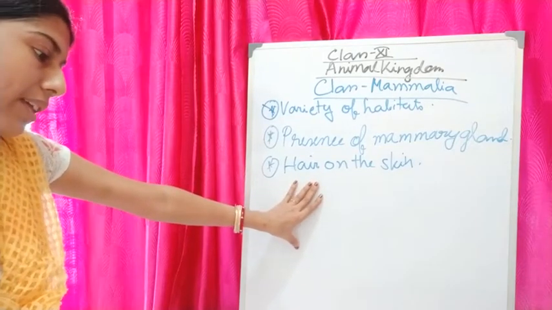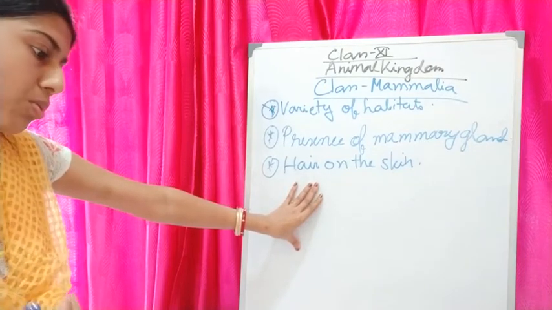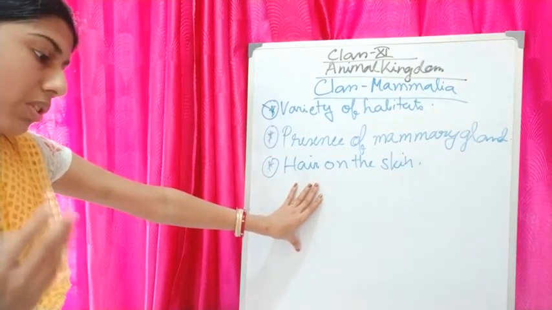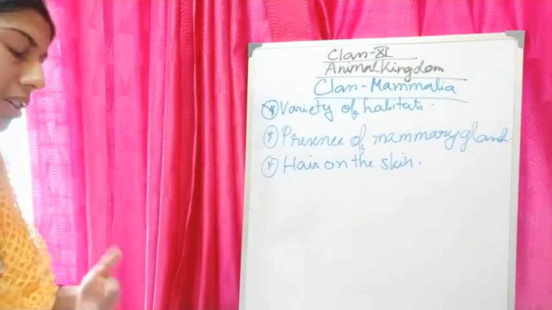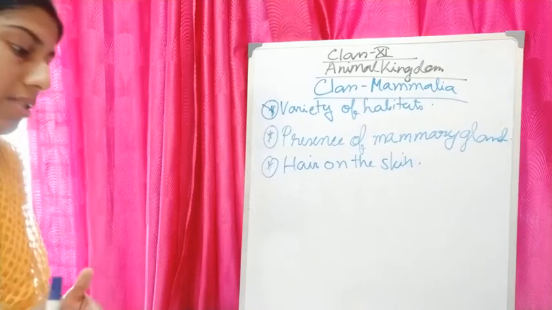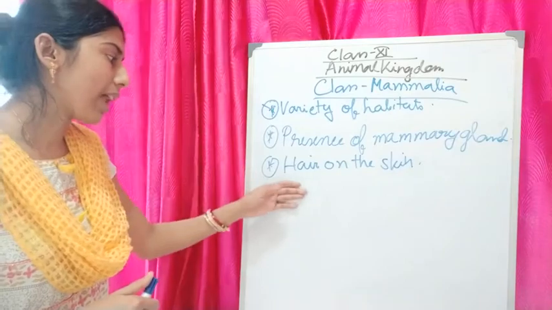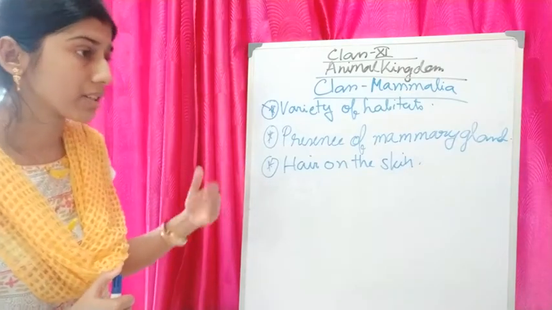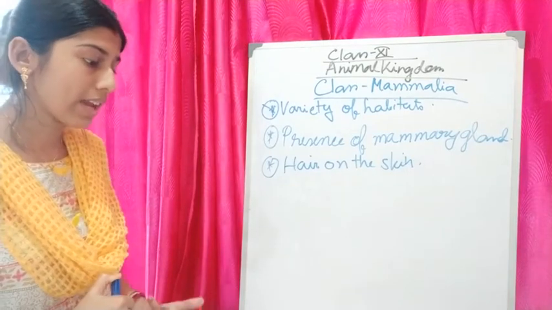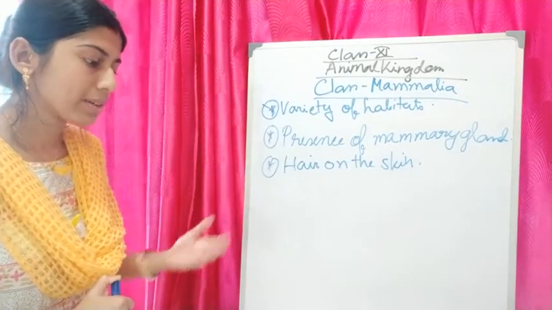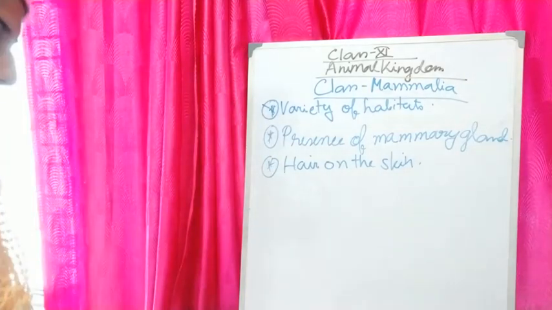And under the skin, they can store fat, which helps them to conserve body heat. Their skin is also glandular, that means some glands are present. So what are these glands? Sweat glands, sebaceous glands, oil glands. These are some glands which are present on the skin of Mammalia.